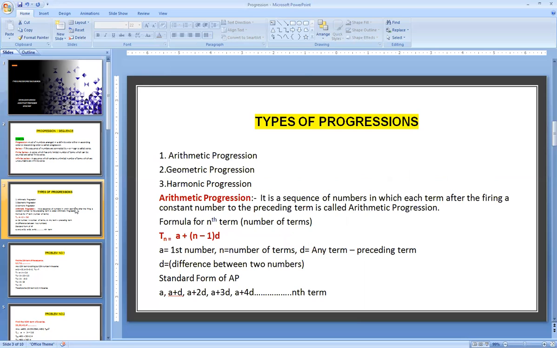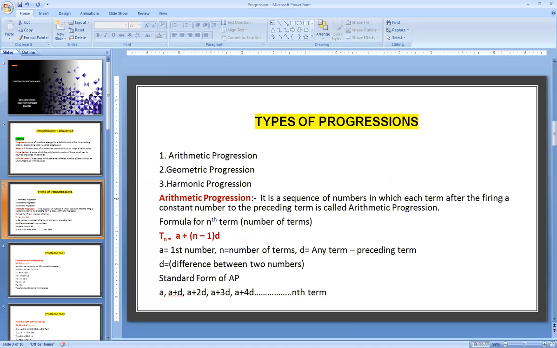In case of progression, we are going to come across three types: arithmetic progression, geometric progression, and harmonic progression. So what do we mean by arithmetic progression? It is a sequence of numbers in which each term after the first is got by adding a constant number to the preceding term.